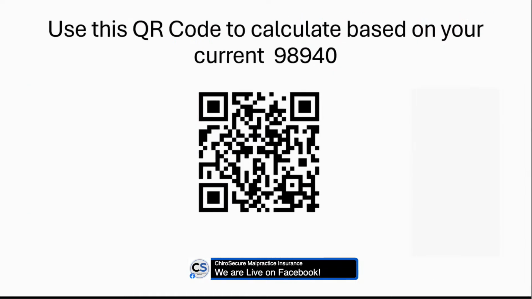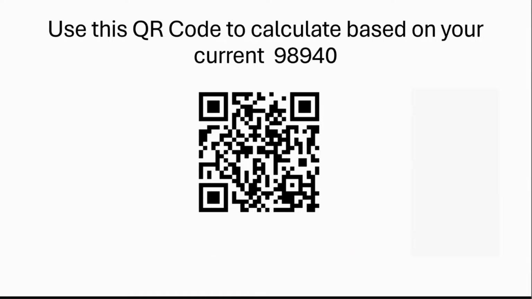Now, I'm going to give you a little tool here. Take your phone out. Do this QR code. We're going to do an example just based on your value of 98940. All you're going to have to do is plug in your value of 98940. Then based on RVUs, we're going to send you back an email that's going to say what these other three codes are going to be. And I think it's going to be obviously for one, an exam and a therapy.